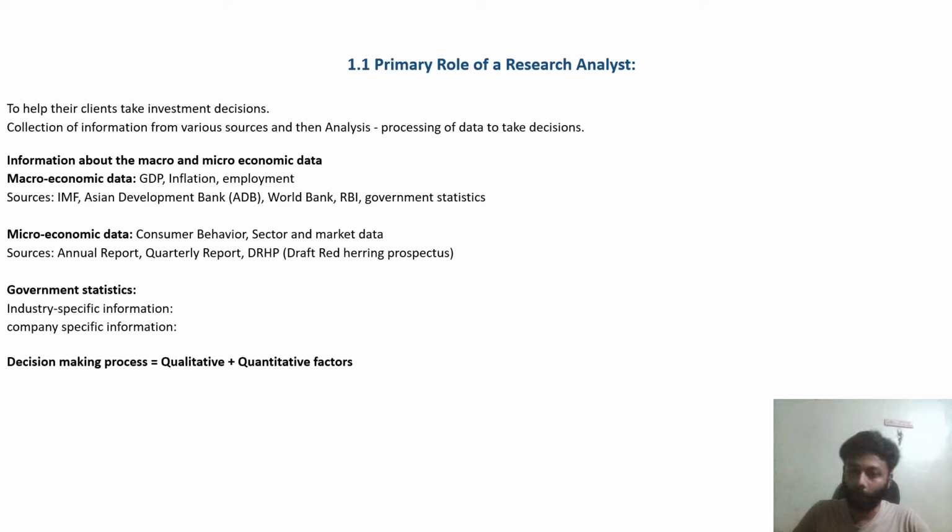Firstly, the qualitative analysis, which is more about textual things, and the quantitative factor. Where the number is not involved, that is called qualitative data. Where numbers are involved, the analysis of the numbers, we call the quantitative factor. Combining both the factors, qualitative and quantitative, you can come to a decision.